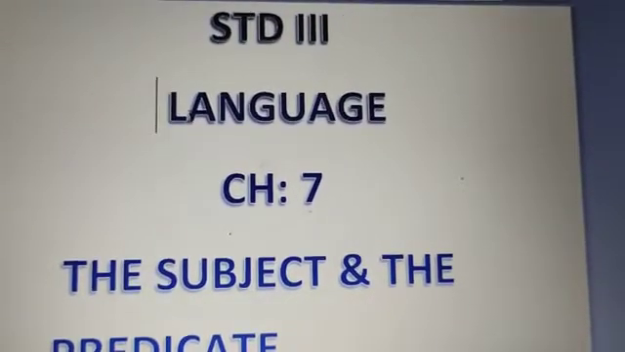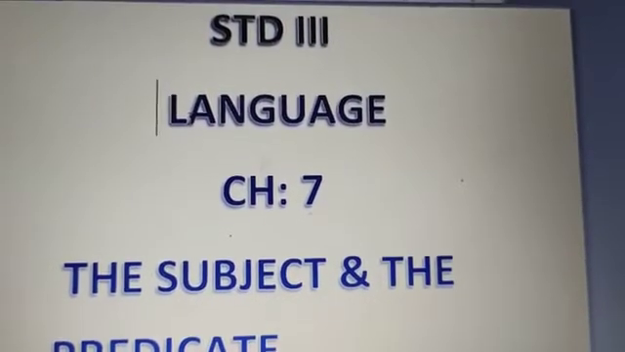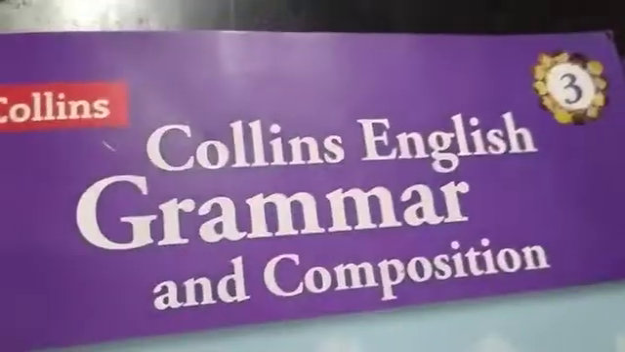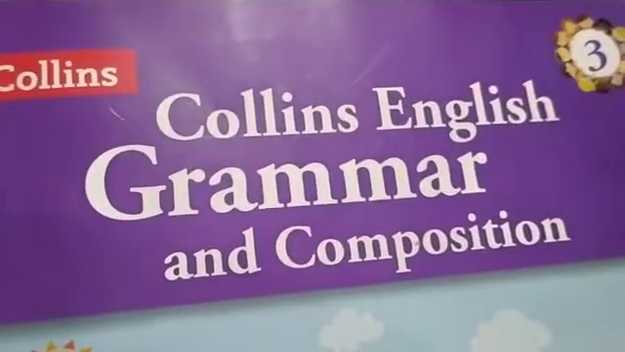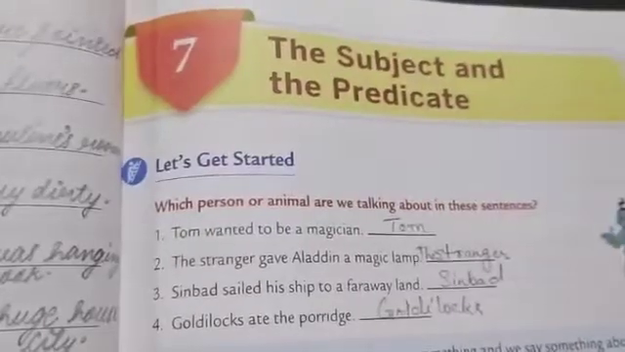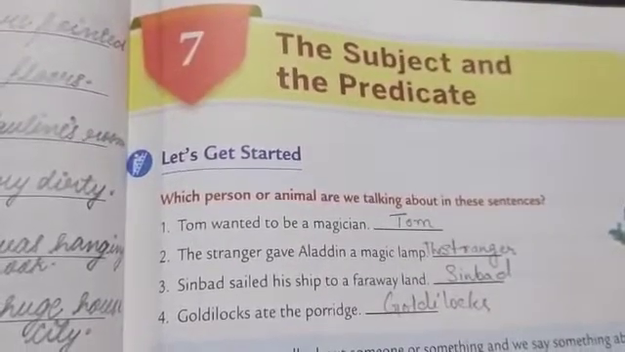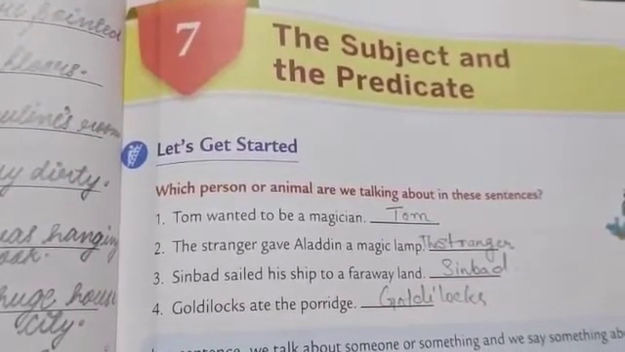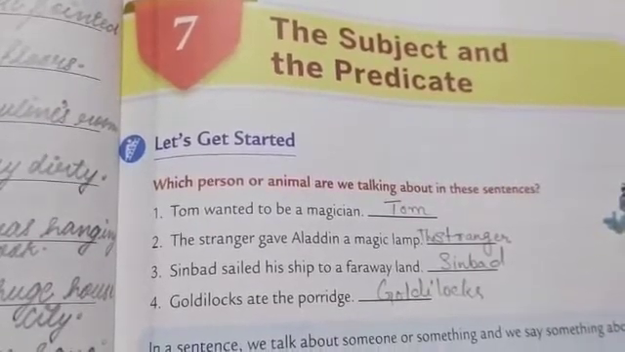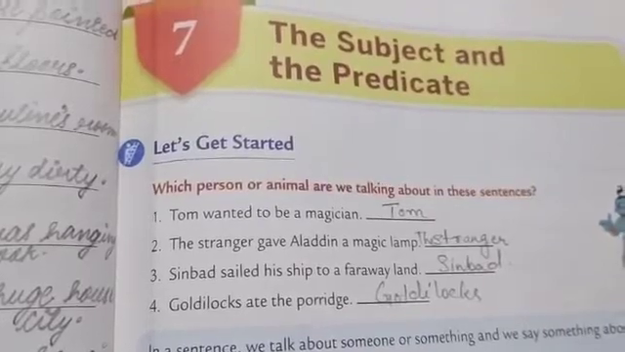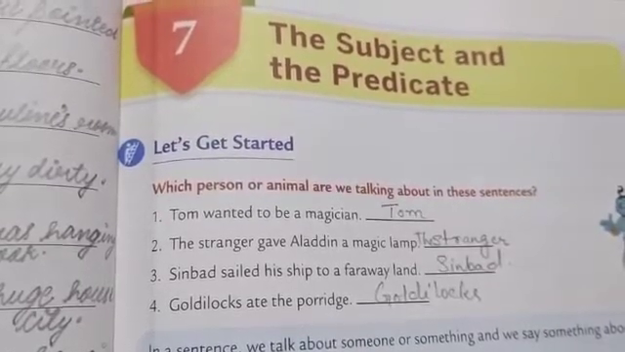Today we are going to learn this lesson. Before that, take out your Standard 3 Collins English Grammar and Composition book and turn to page number 35. Students, see here, the subject and the predicate we are going to learn today. Here it is written: which person or animal are we talking about in these sentences? So first have a look.